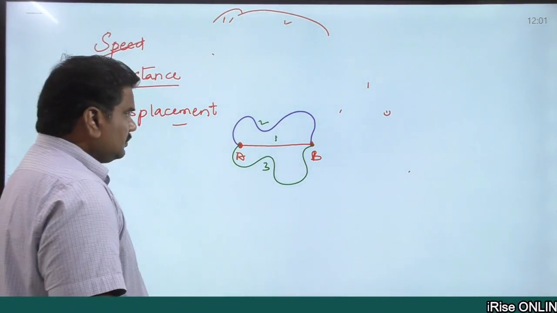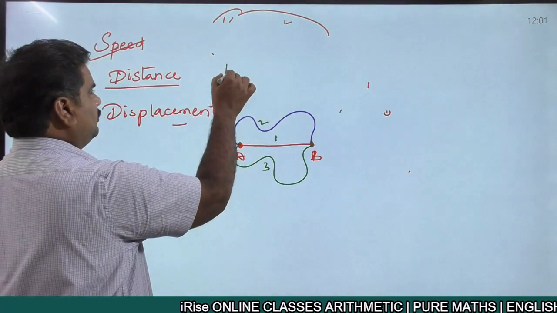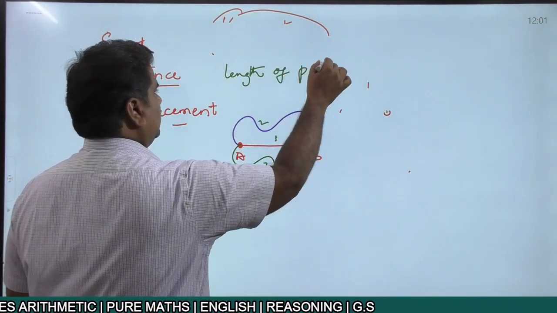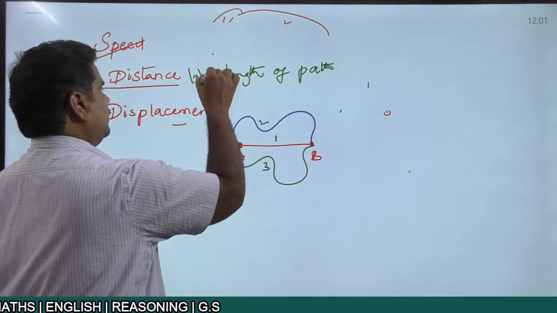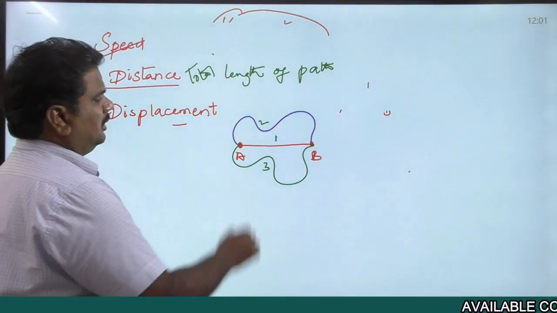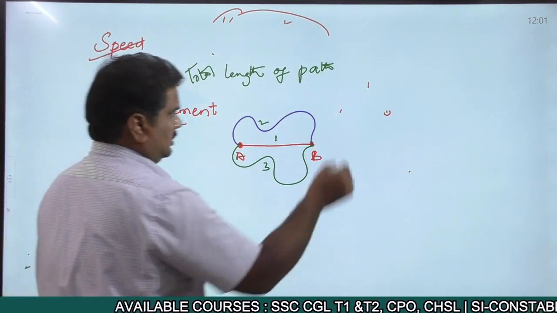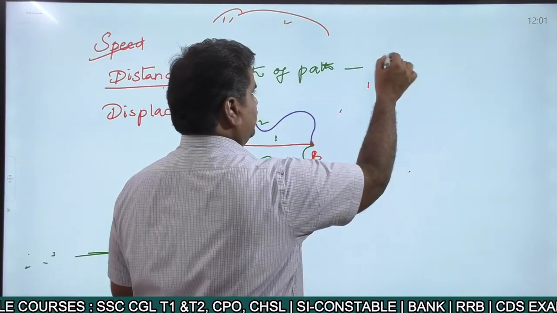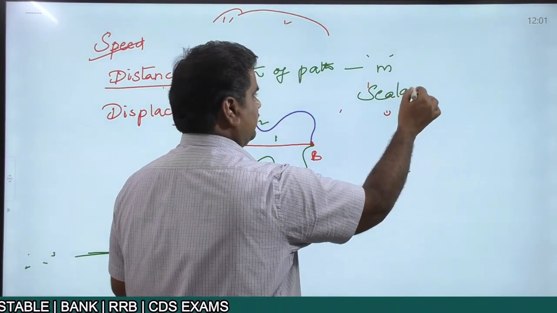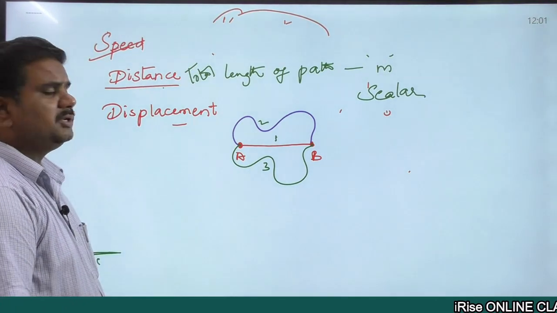But when talking about the case of distance, the total length of the path that is covered by an object, whatever the object is covering, the total length of the path that is covered, that is what you call distance. And the unit for distance is always meters, and distance is a scalar quantity, since here we are not talking about the direction of the object, right? The direction of the object is not specified.